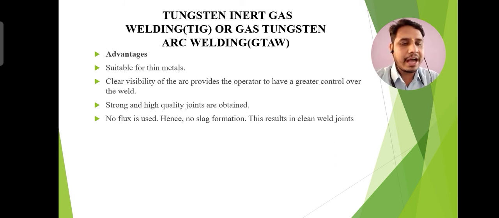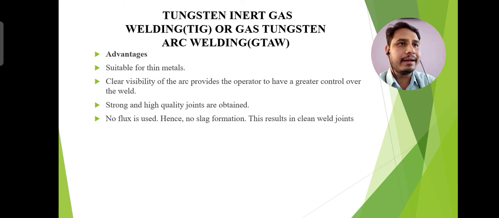First one is the carbon and carbon alloys, steels and stainless steels, and heat resisting alloys. You can also weld copper alloys, refractory materials, aluminum alloys, magnesium alloys, and nickel alloys with the help of the tungsten inert gas welding process. And TIG welding is well adapted to welding thickness up to 6 mm.